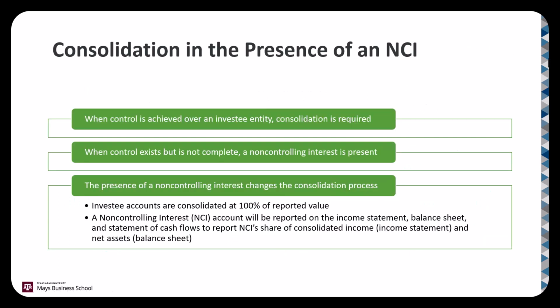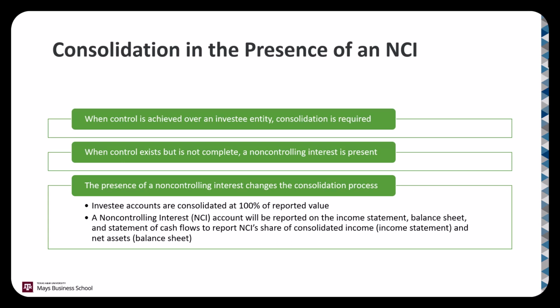So to sum up how this affects the consolidation process, let's think this through. When control is achieved over an investee entity, consolidation is required. But when control exists but isn't complete, like in the previous slide where we own most but not all of a subsidiary, a non-controlling interest is present representing the interests of that other owner. The presence of a non-controlling interest changes the consolidation process.